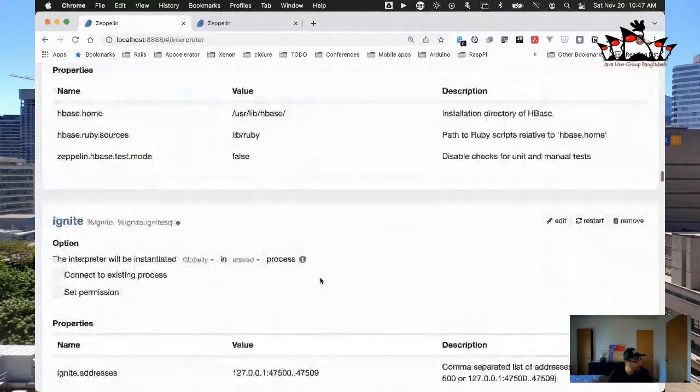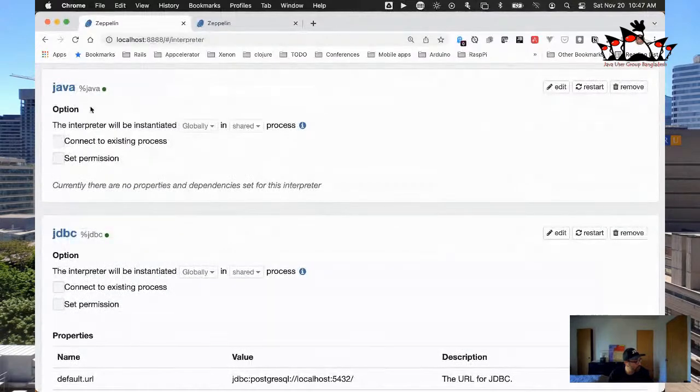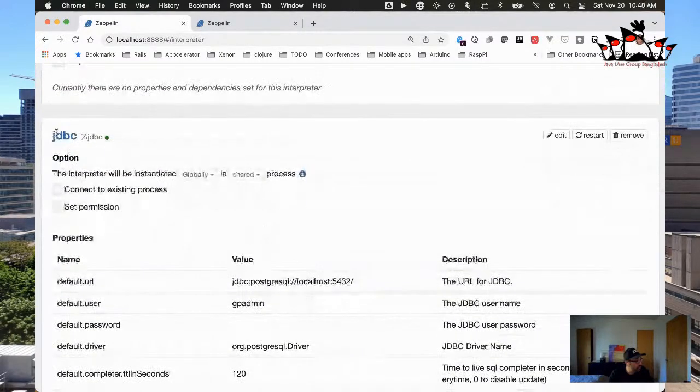You can connect to Hazelcast, Ignite, but here's the Java interpreter right here, right? So if you don't want to write this in Kotlin, you can write it all in Java, no problem. But this is a fun one right here. You can actually just connect to any JDBC data source. So if you're running MySQL or Postgres or whatever, you can just connect directly into a JDBC data source.